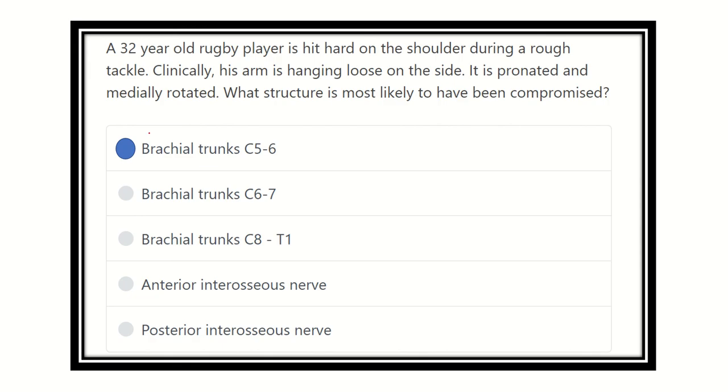So our answer is ready: it is the brachial trunk, cervical 5 and cervical 6, because in this question the hit was on the shoulder. In the shoulder region the supplying nerve roots are cervical 5 and cervical 6, and in this case the arm is hanging loose on the side, medially rotated and pronated. So our answer is cervical 5 and cervical 6.